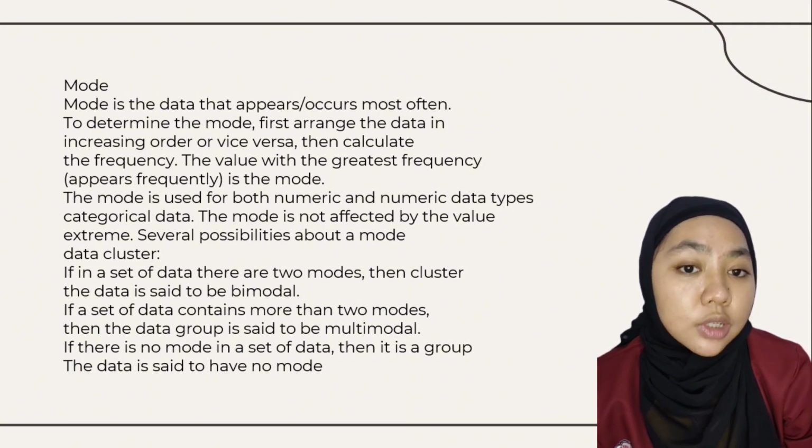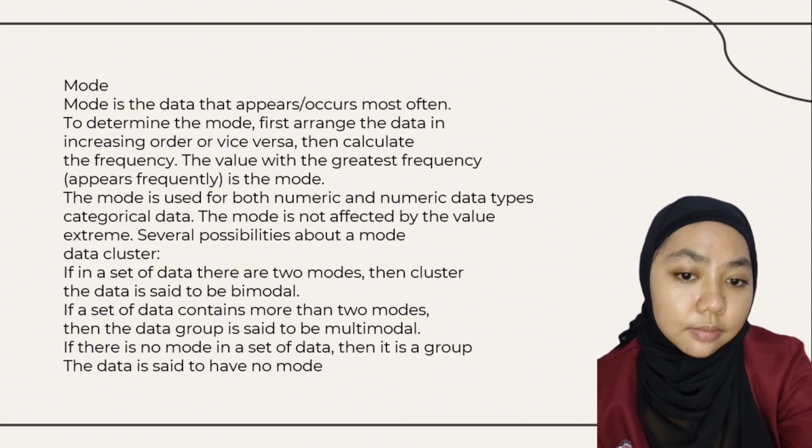For a symmetrical distribution, the mean, median, and mode are all the same. For a left skewed or negatively skewed distribution, mean is less than median, which is less than mode. For a distribution skewed to the right, or positively skewed, the opposite is true, namely mean is greater than median, which is greater than mode.